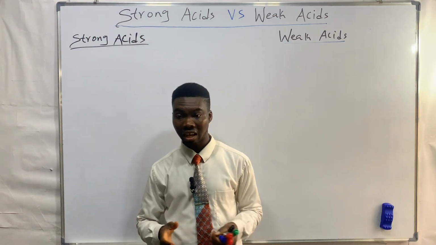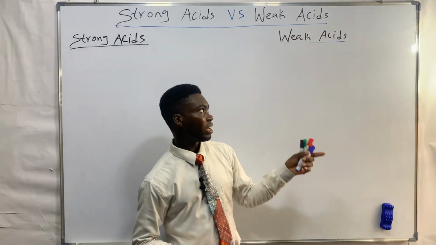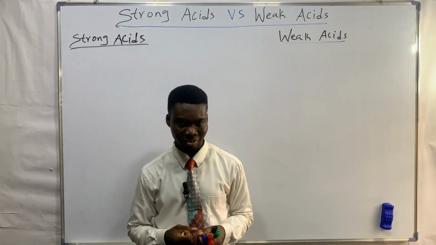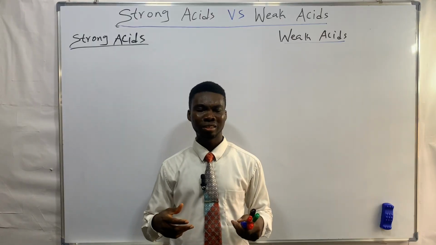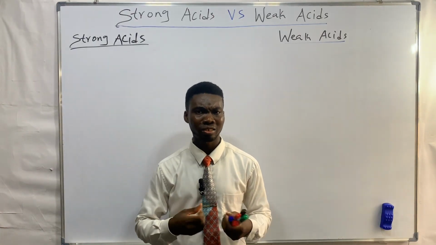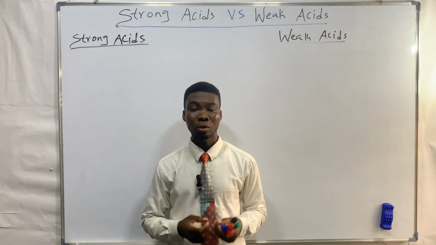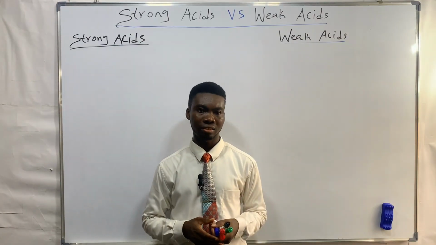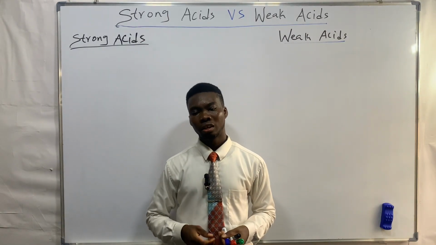Or an acid is weak, not because it's feeble or less rigid or soft. That's not what it means. So we are going to discuss the actual meaning of strong and weak acids. So let's get started.